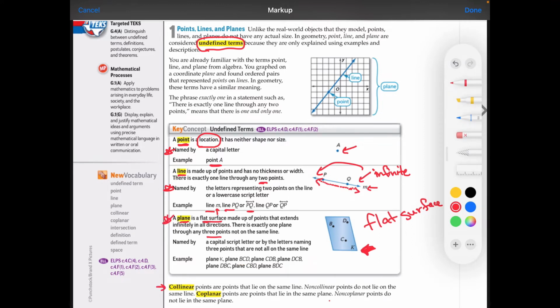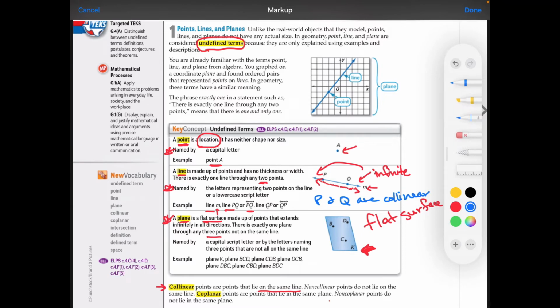Down here we have a couple of words that we have to understand. Collinear means that we are referring to points that are on the same line. So above, when we talked about points P and Q, points P and Q are collinear because they're on the same line.